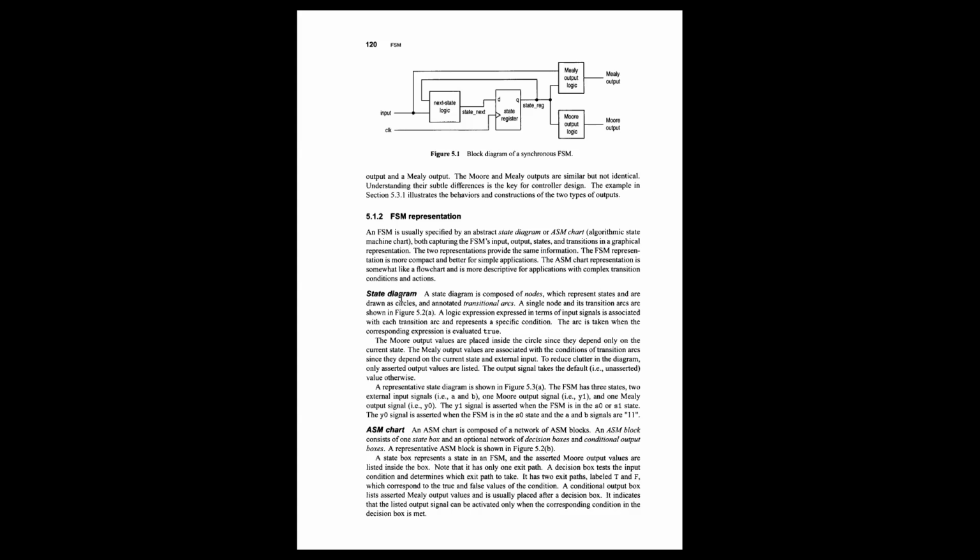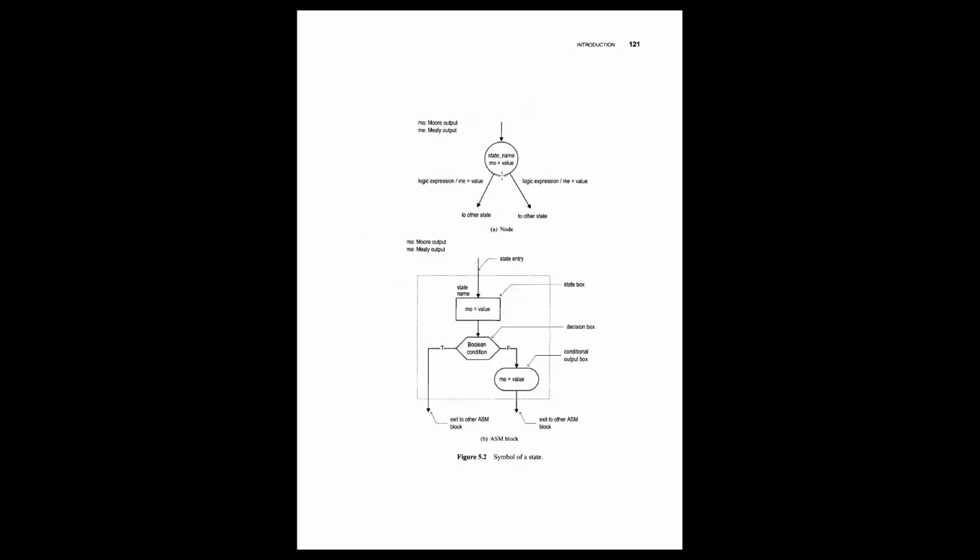One is called a state diagram, the other is called an ASM chart. What is a state diagram? A state diagram is composed of nodes, which you can also call bubbles, and there are some transitional arcs which show when we move from one state to another state.